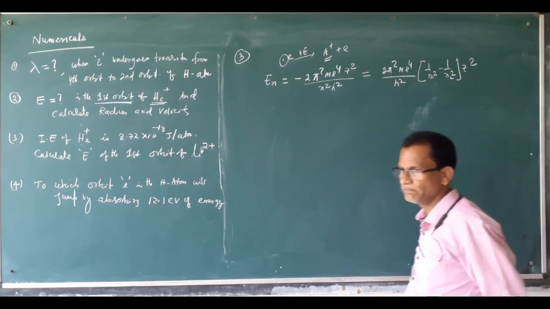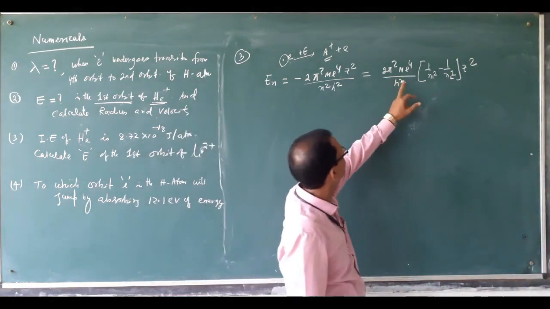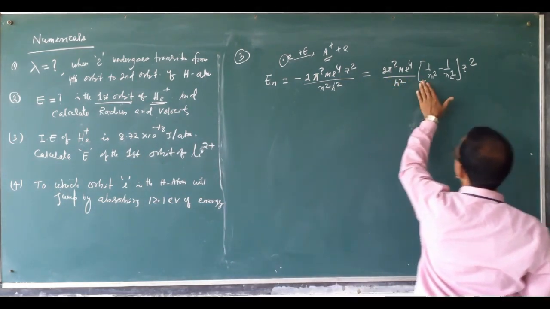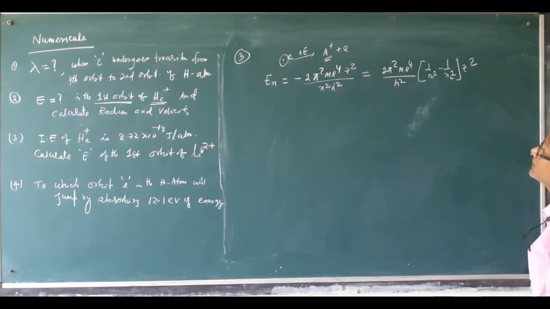For excitation energy it will be this much: 2π²me⁴/h² times (1/n1² − 1/n2²) times Z². This is the value.